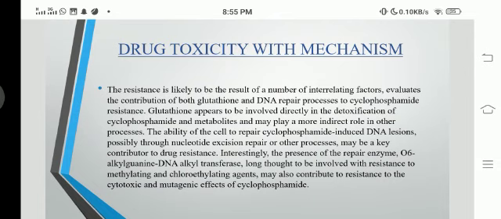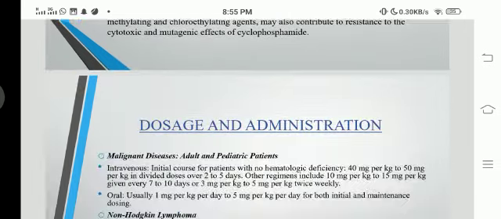Interestingly, the presence of repair enzymes, O6-alkylguanine alkyltransferase, long thought to be involved in resistance to methylating and chloroethylating agents, also contributes to resistance to the cytotoxic and mutagenic effects of cyclophosphamide.